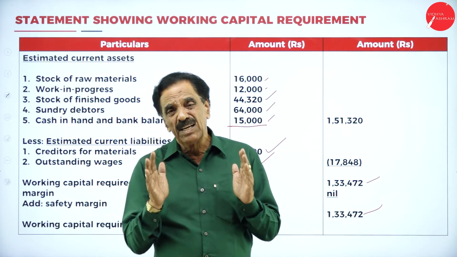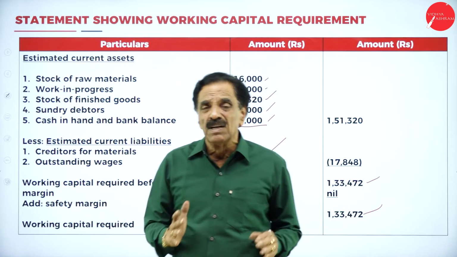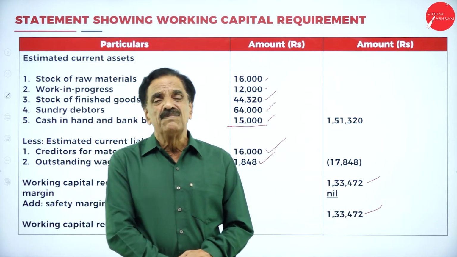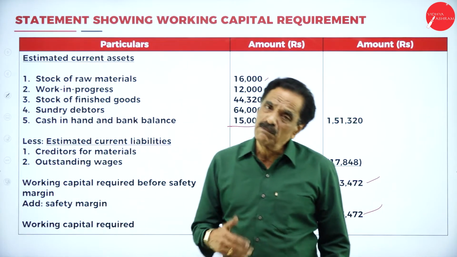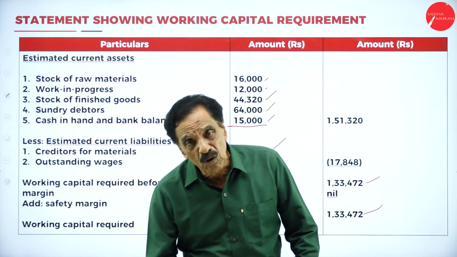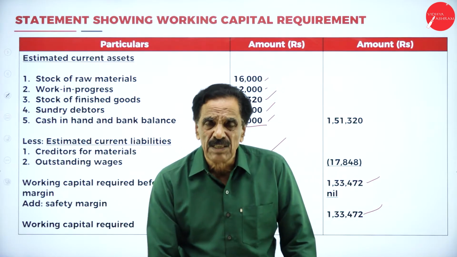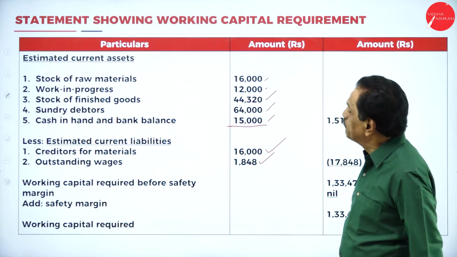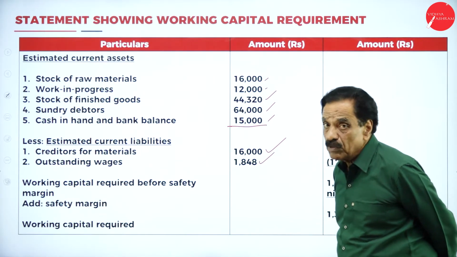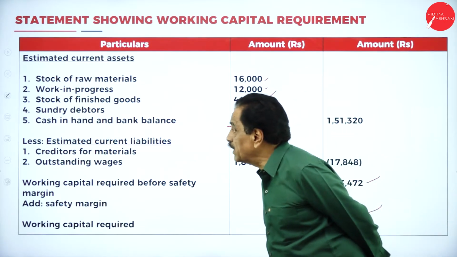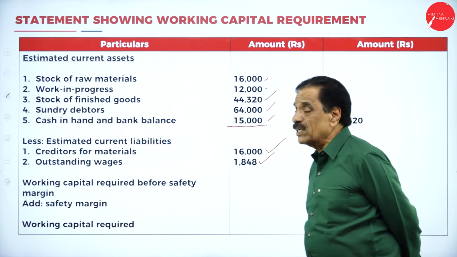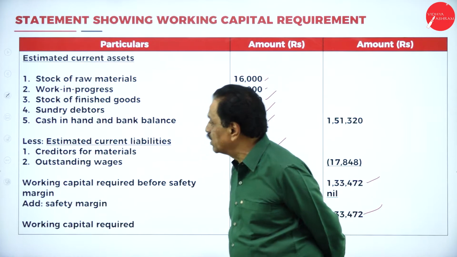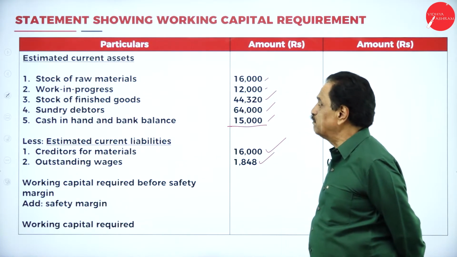I think solving the problem is easy, but the working note is quite essential. In the problem, if they have given months, you go with the month. If they give weeks, go with the week. If they give days, we go with the days. If you want, we can go through it once again, one by one. First, stock of raw material, work in progress, stock of finished goods, debtor, cash in hand and bank balance.